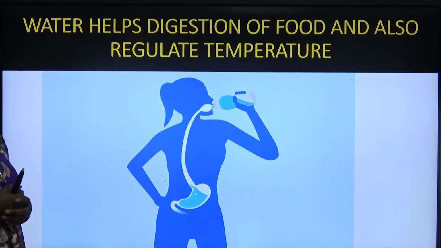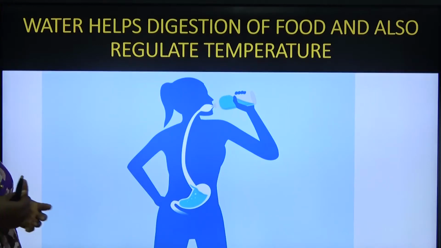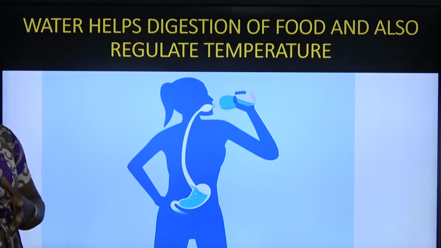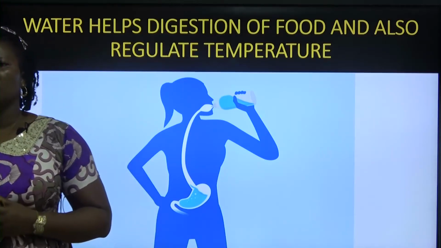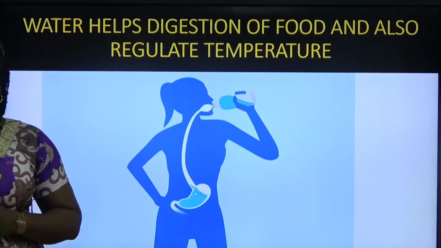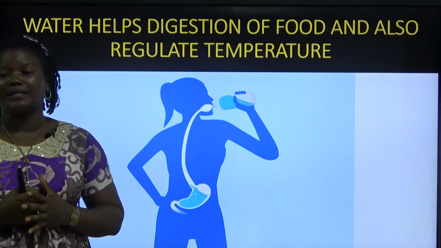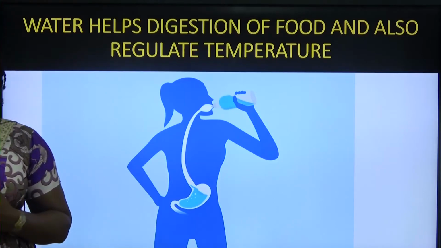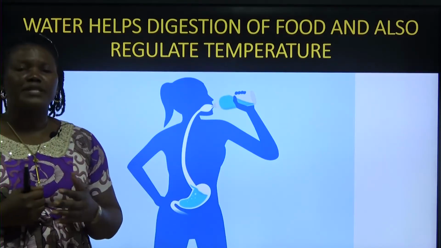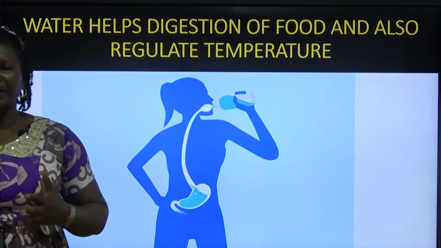Water helps digestion of food and also regulates temperature. When you are feeling hot, you take water that is a bit cold and you feel relieved. If you are catching cold, you can take warm tea to make you feel better.